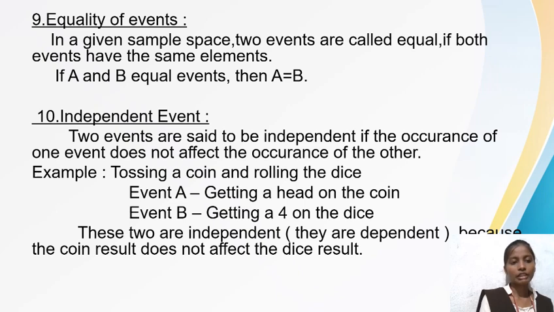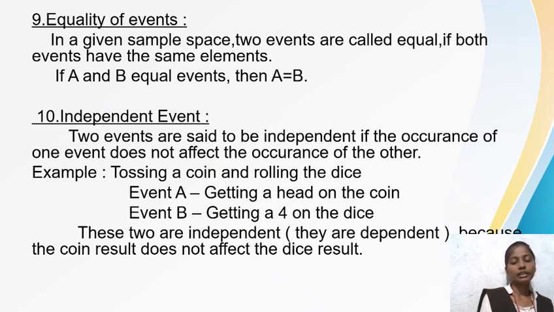Equality of events. In a given sample space, two events are called equal if both events have the same elements. If A and B have equal elements, then A = B, so that the events are known as equality of events.